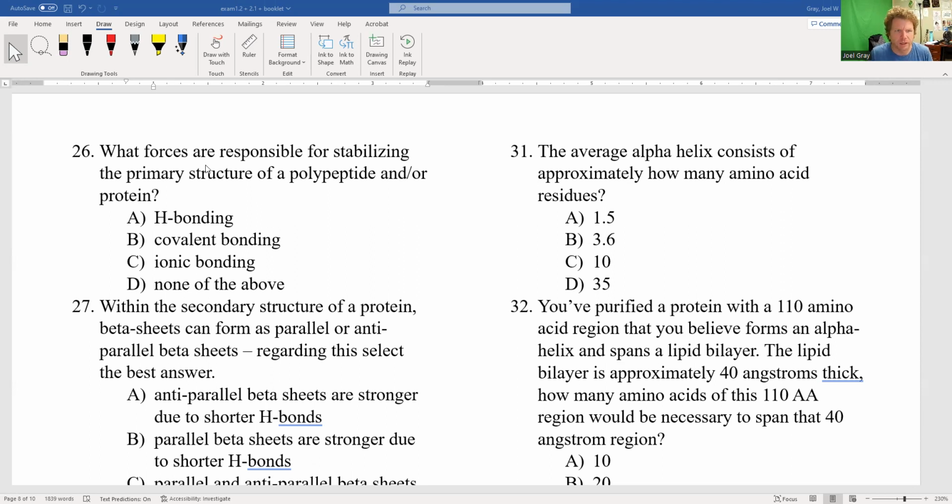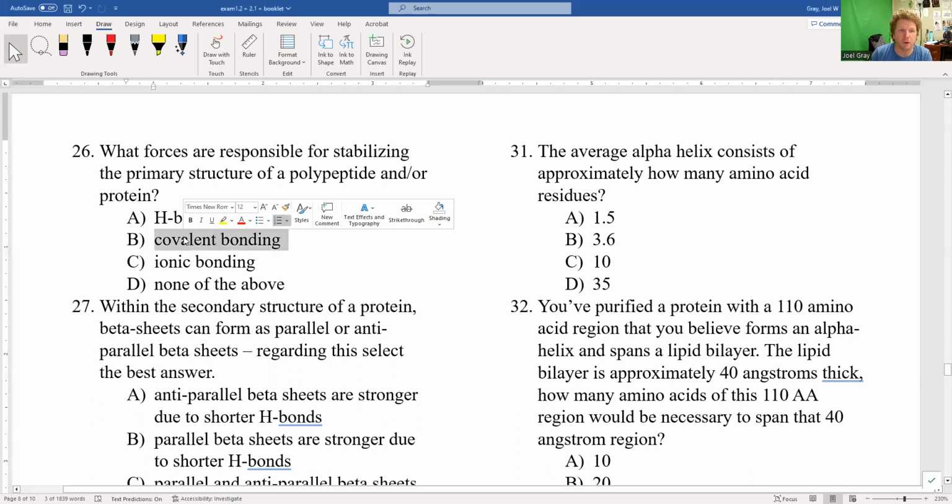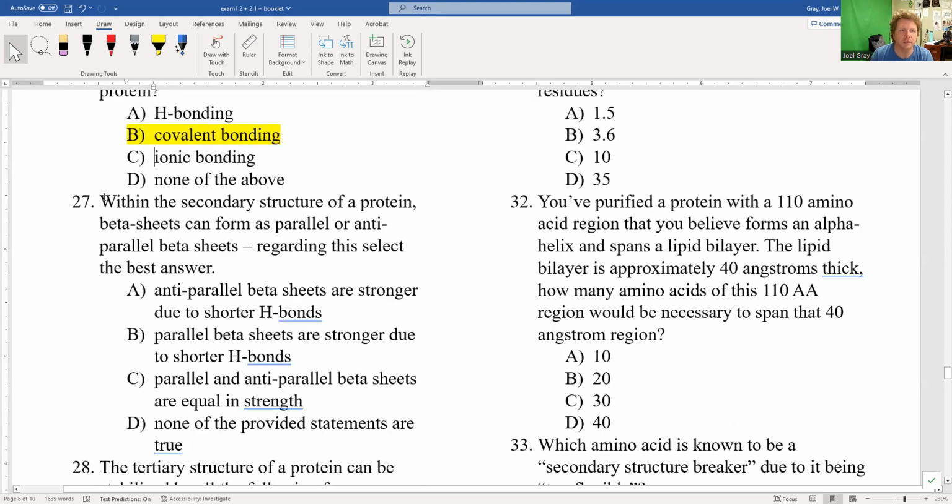Question number 26 reads, what forces are responsible for stabilizing the primary structure of a polypeptide and/or protein? So that's taking into consideration something that's 20 amino acids long, as well as something that's 800 amino acids long. We've got A, hydrogen bonding, B, covalent bonding, C, ionic bonding, or D, none of the above. The best answer is B, covalent bonding, because a peptide bond stabilizes that, and a peptide bond is an example of a covalent bond. So covalent bonding does stabilize that.